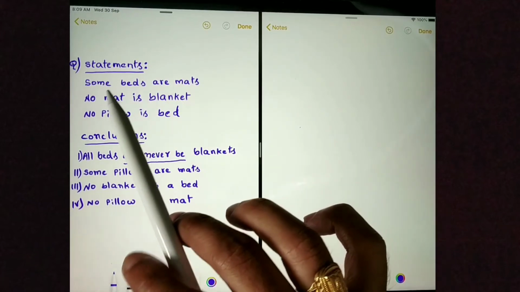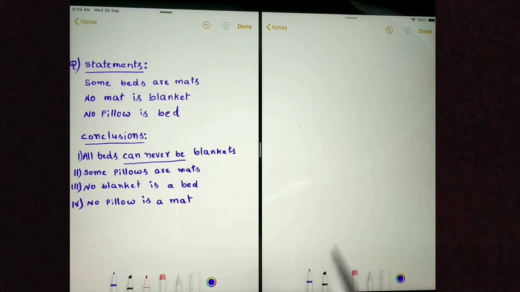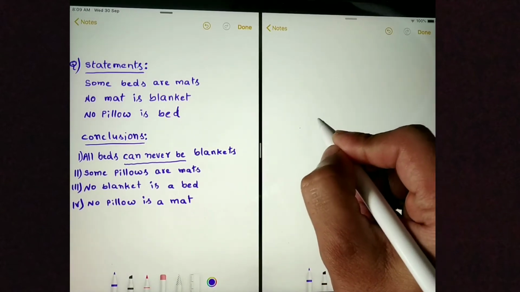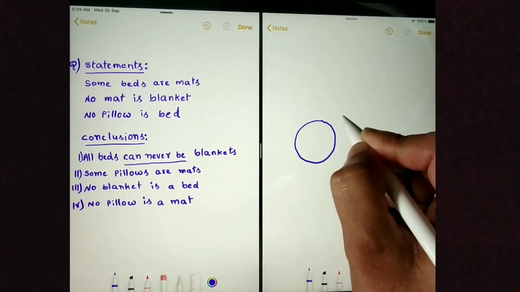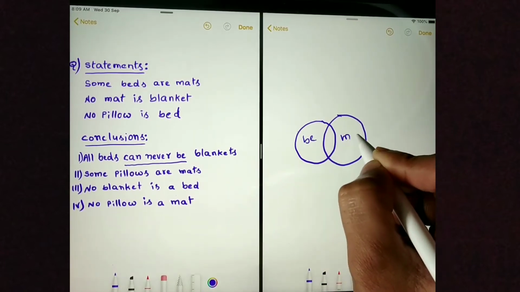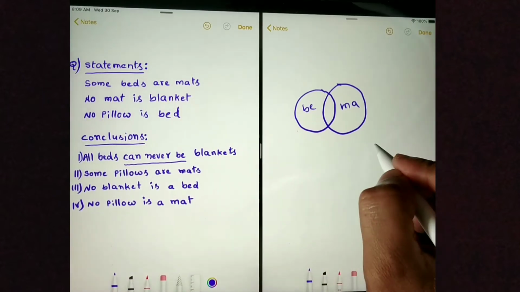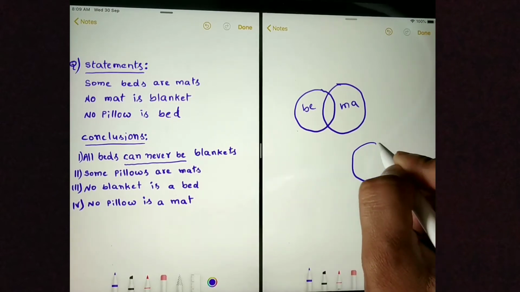Here is a question. Let's draw the Venn diagram. Some beds are mats. Next statement is no mat is blanket. Mat circle and blanket circle are not related.